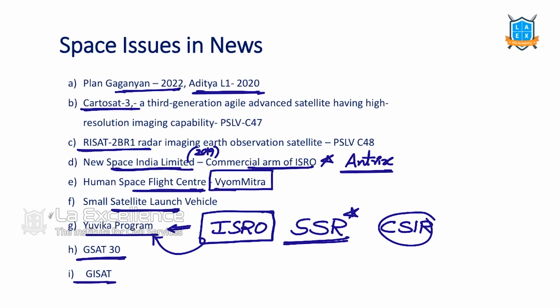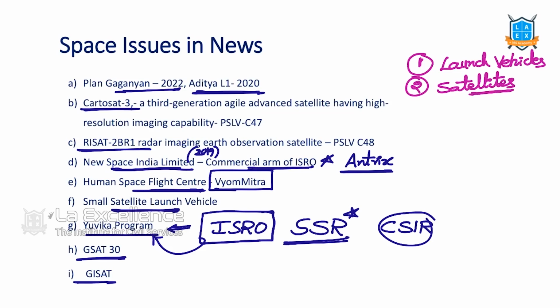So from all this, now let us understand what the high yielding areas are. We understood these 15 issues are there in the news in the last 1 year. So what should we focus on? What are the high yielding areas now? There are launch vehicle related issues, so we need to go back and read about these launch vehicles. We also need to read about satellites, because there were many satellite launches conducted. What are the satellites? What are the types of satellites?